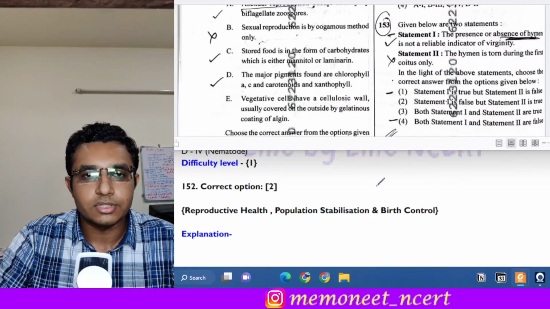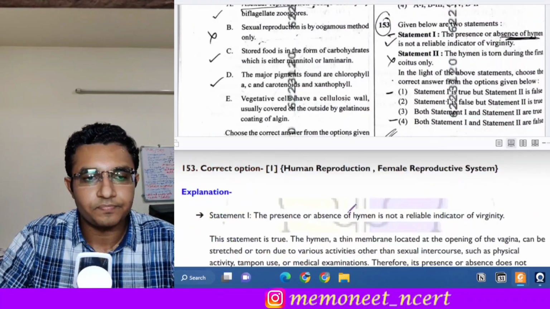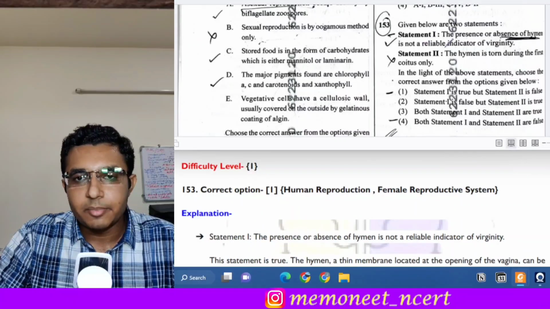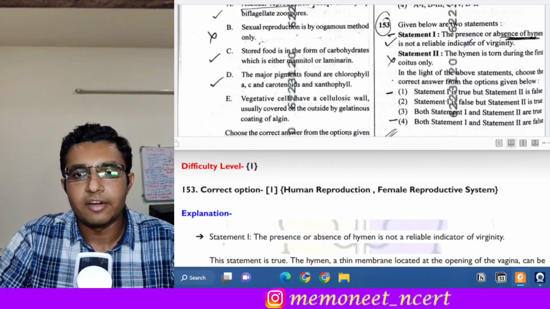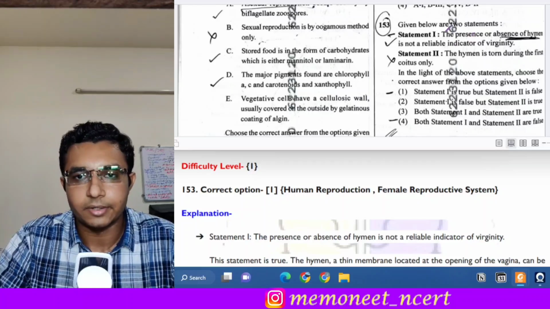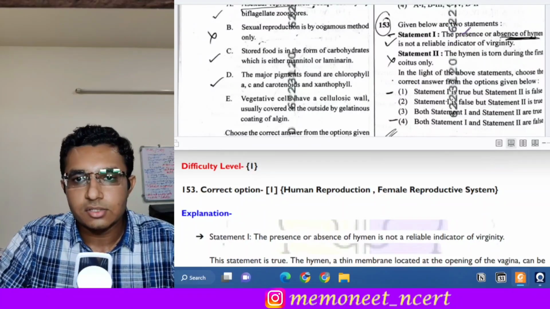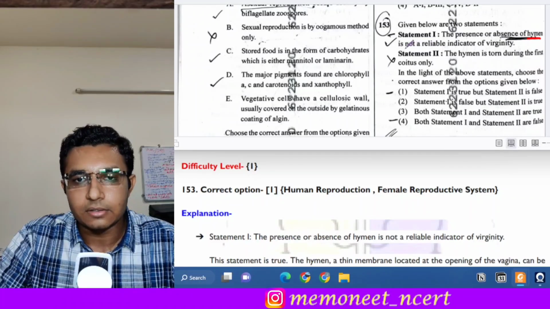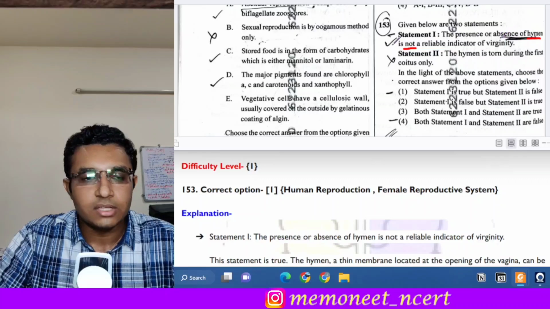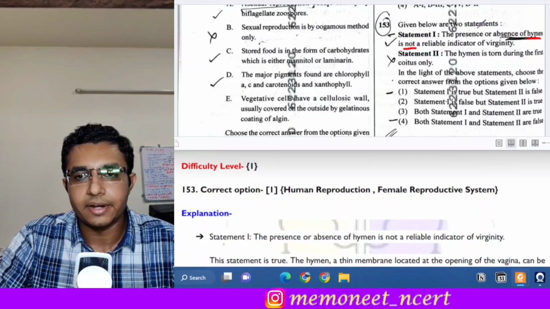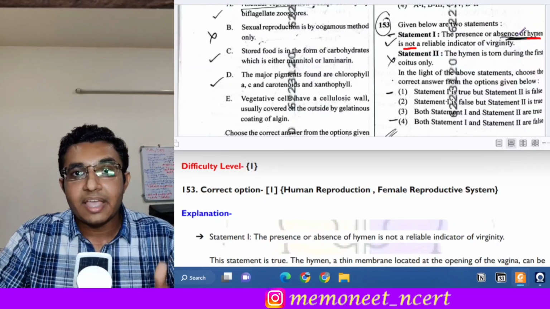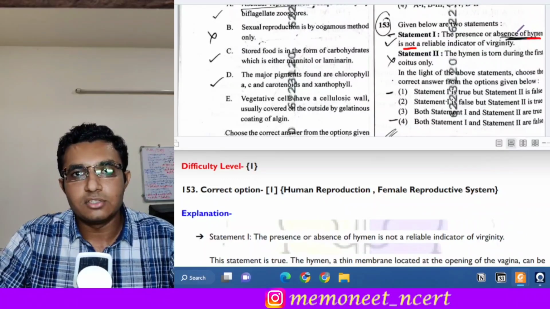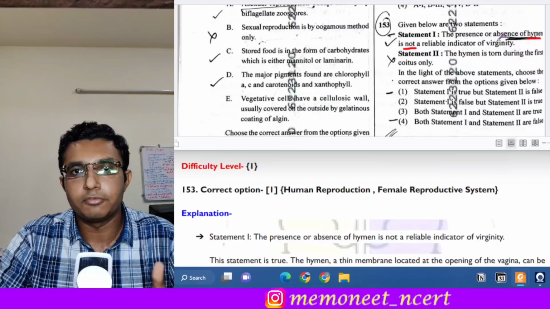Moving on to the next question, that is question number 153. It is a statement based question and there are two statements given and we have to identify which one of them is correct. The first statement is the presence or absence of hymen is not a reliable indicator, read the word not here, not a reliable indicator of virginity. So this statement is absolutely correct, because hymen can be broken due to non-sexual activities also. So the presence or absence of hymen does not determine virginity of an individual.